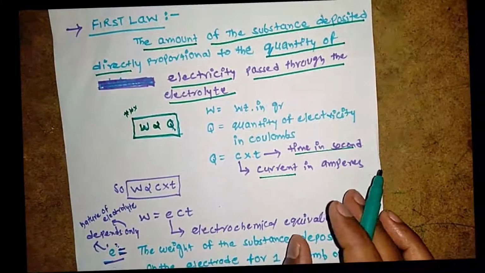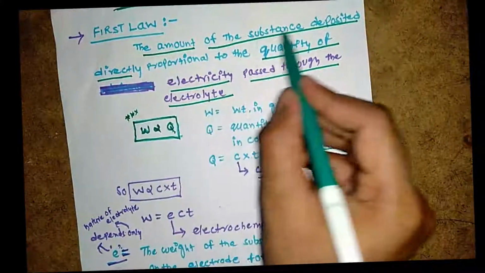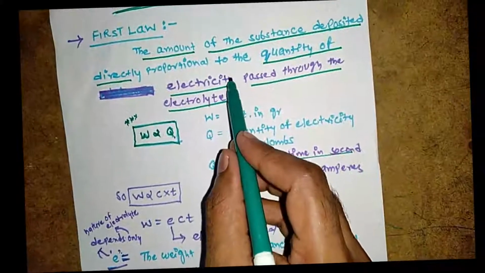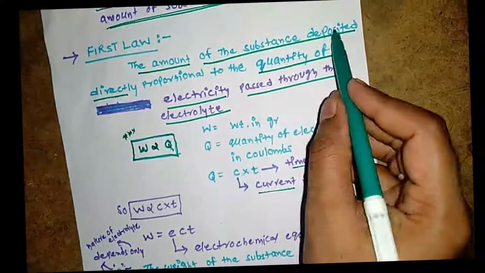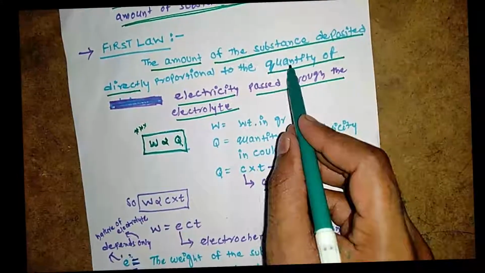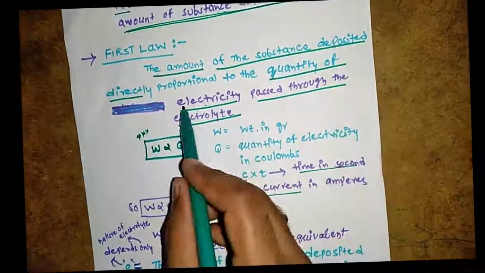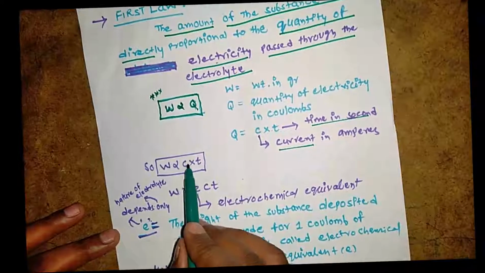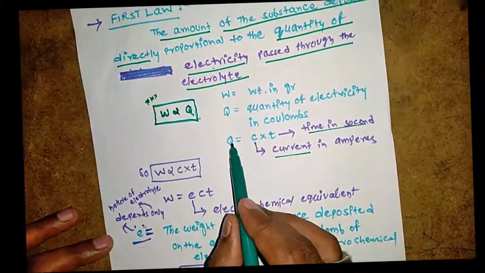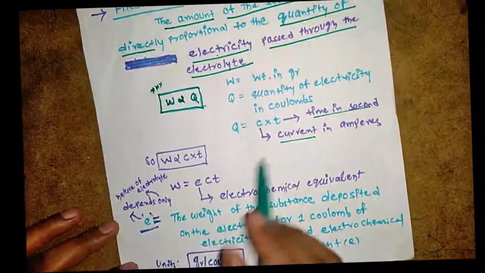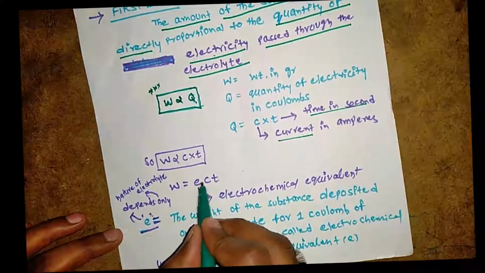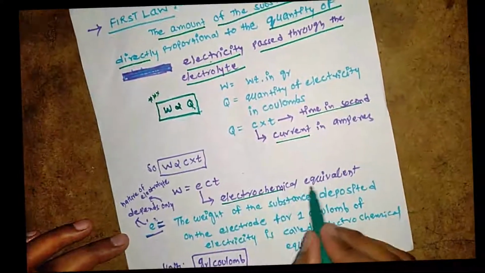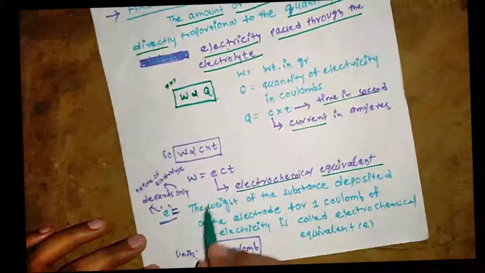So here the first law is the amount of substance deposited is directly proportional to the quantity of electricity. So here W is directly proportional to C into T. In place of Q we can write C into T. So when you take the constant, W equals E C T, that constant is the electrochemical equivalent. So what is the electrochemical equivalent?